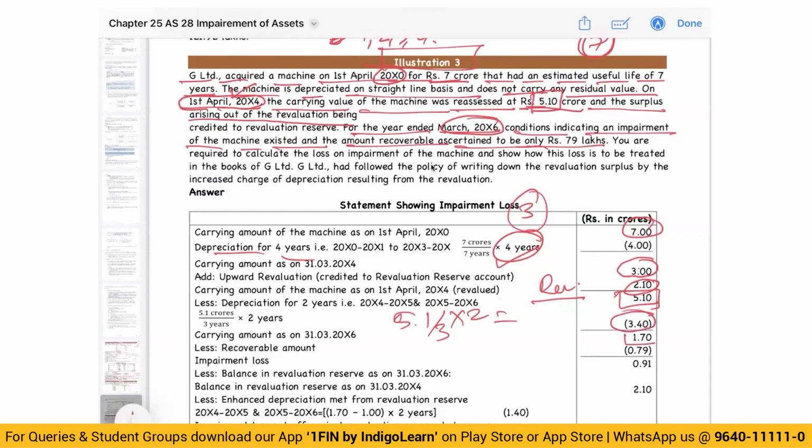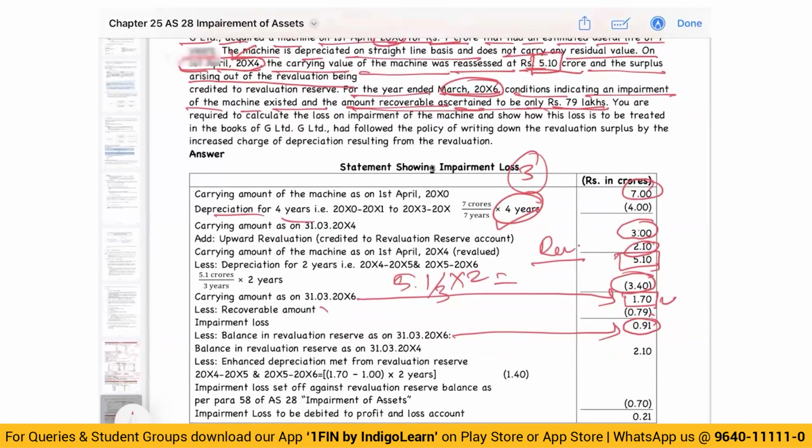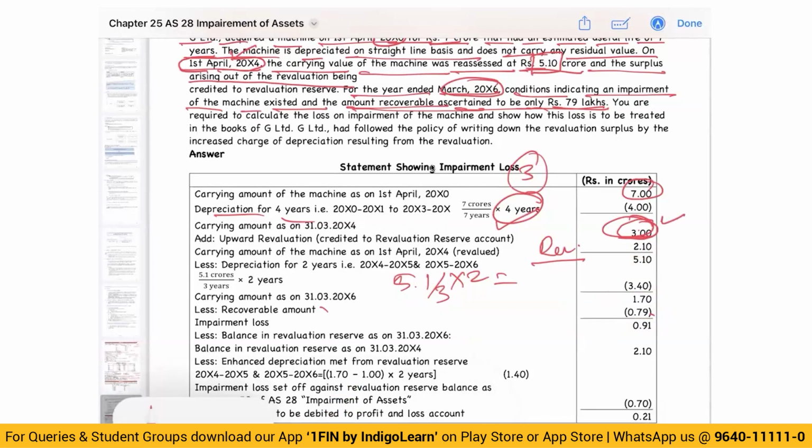Now what is the revised carrying amount? Carrying amount is 1.7. What is the recoverable amount? 79 lakhs. 1.7 minus 79, 0.91. Sorry, just a moment, I think I mentioned the wrong number. The carrying amount of the machine, we have already taken revaluation surplus here, so carrying amount is 3. I don't know why I am misreading the number once. Just give me a moment.